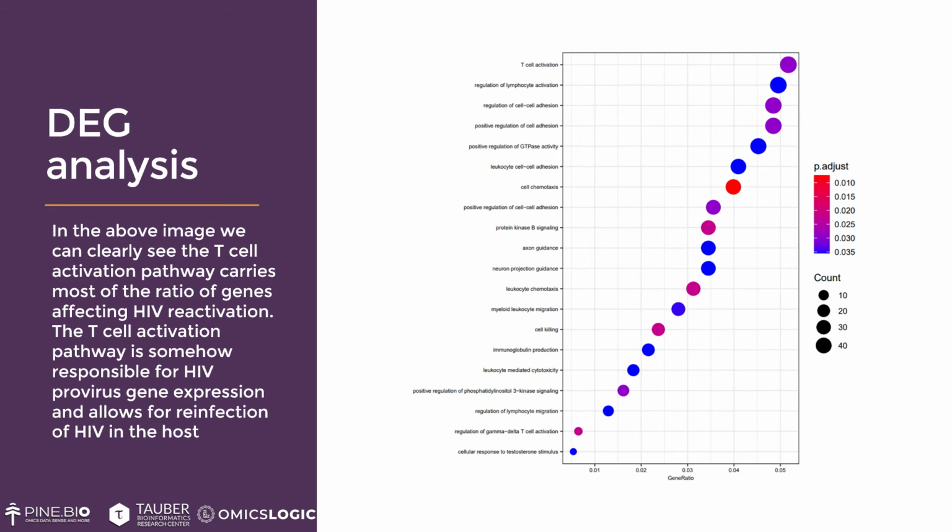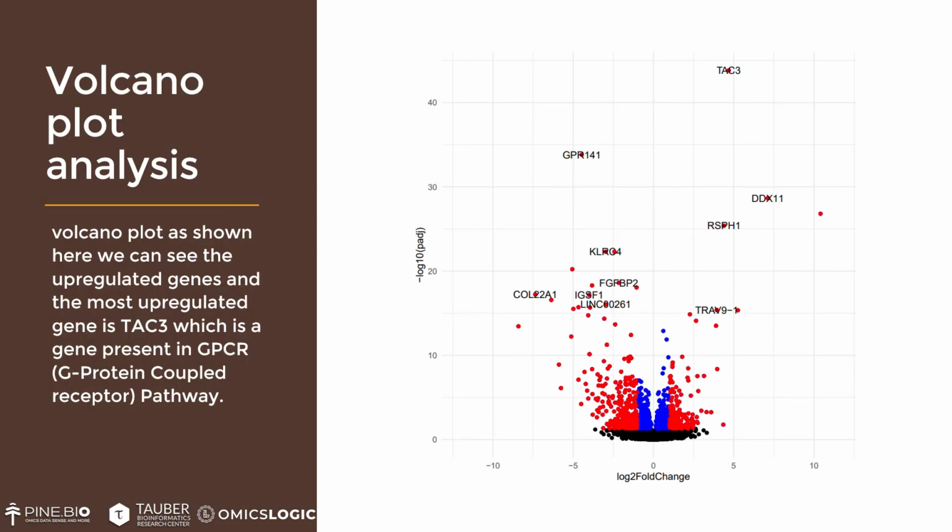Now, the differentially expressed gene analysis plot came out something like this. Here we can see T cell activation, regulation of lymphocyte activation, regulation of cell adhesion. These were the most significant pathways that HIV reactivation follows. And this is the volcano plot.